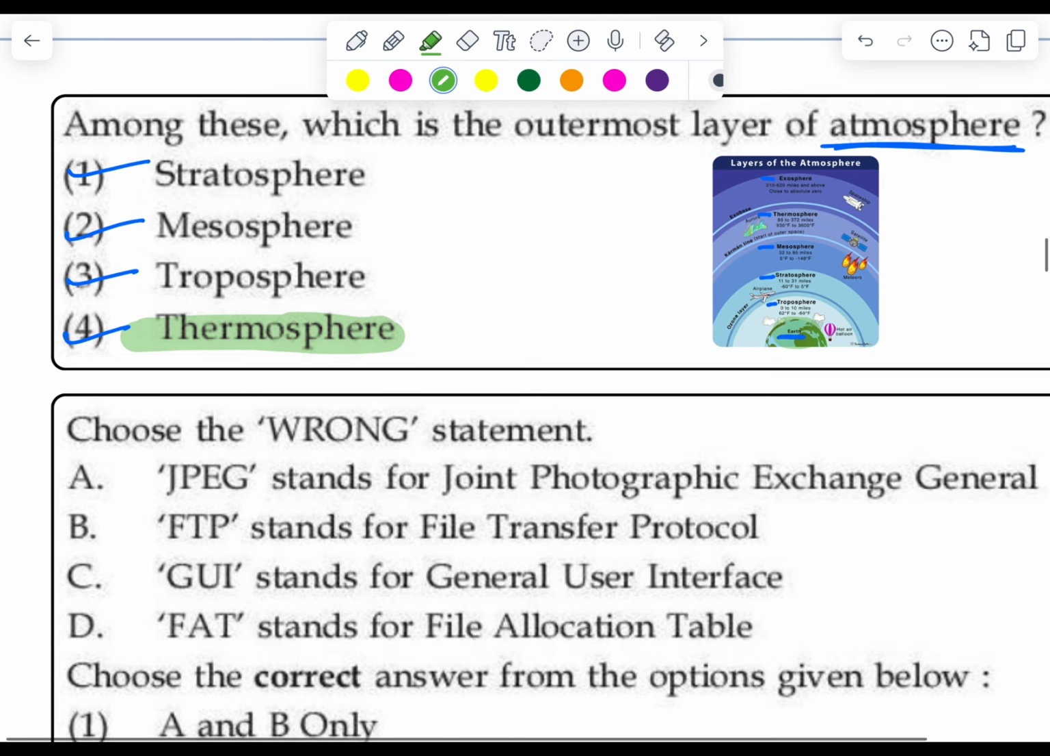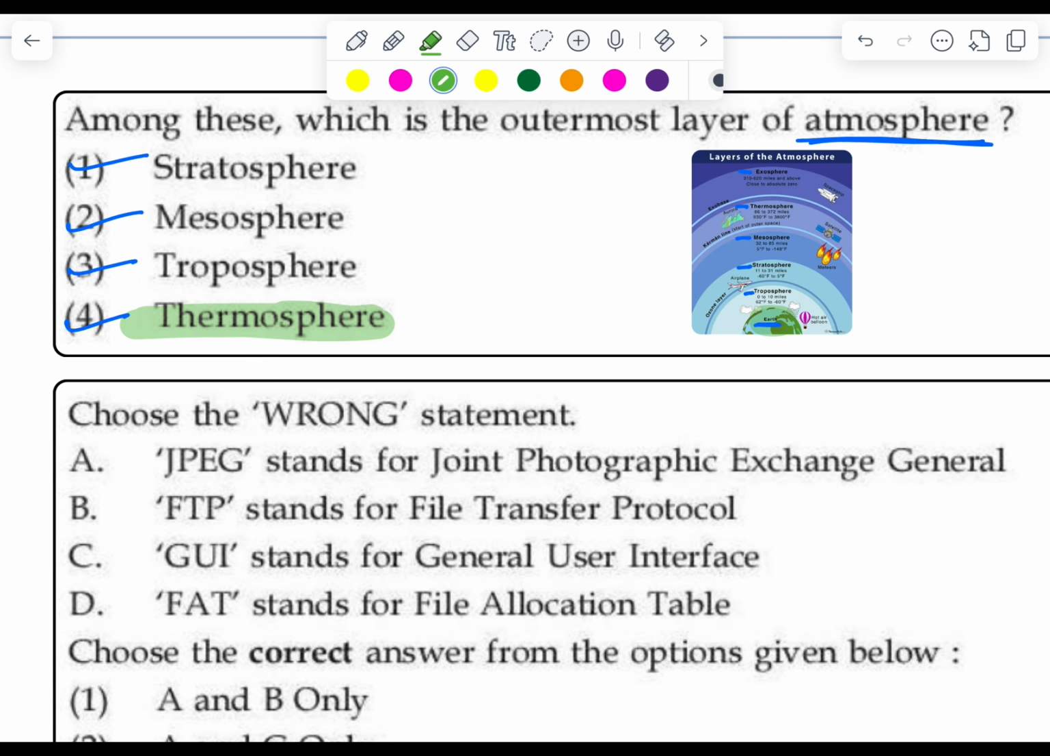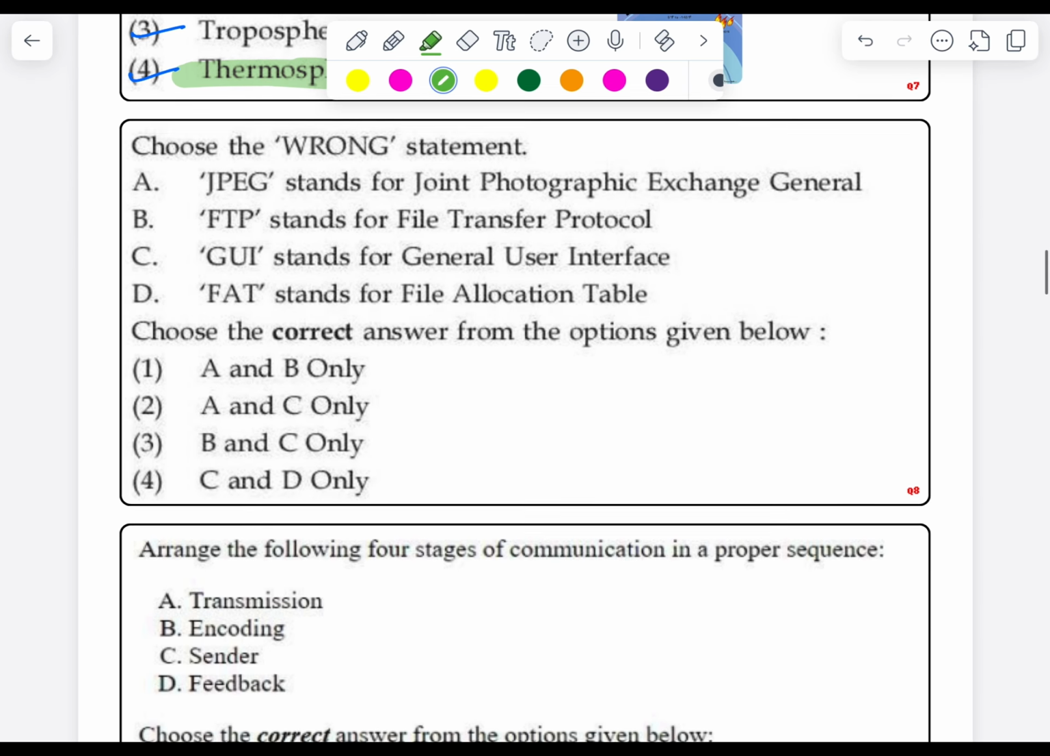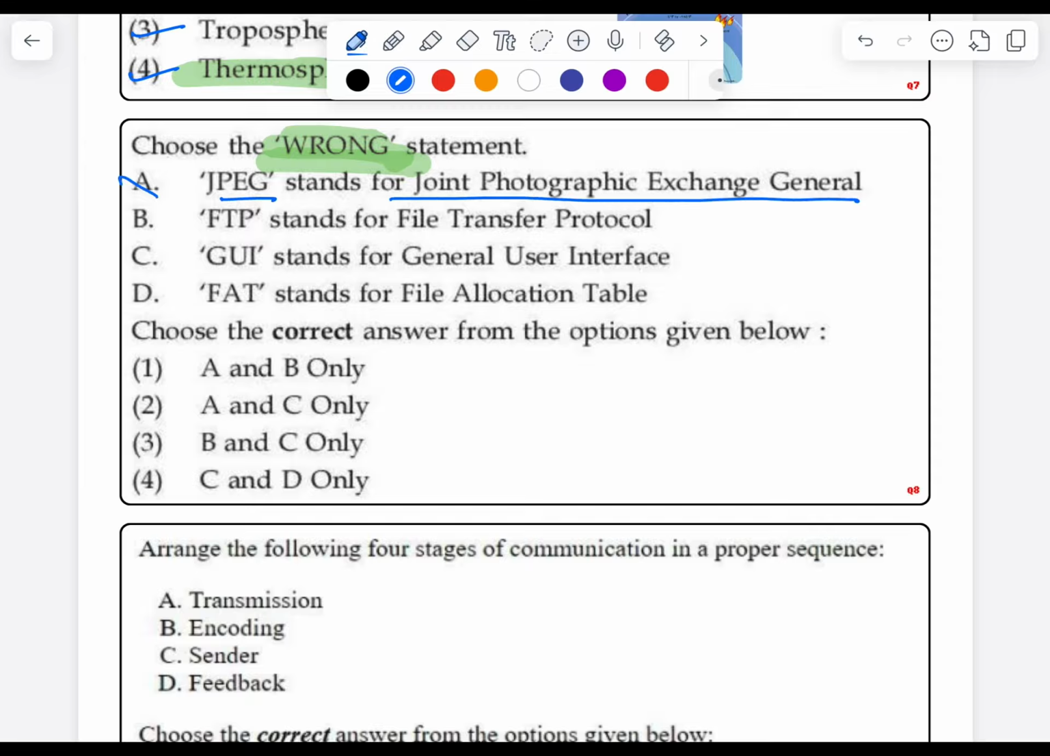Now moving to the next question, question number 8. Choose the wrong statement. First option says JPEG stands for Joint Photographic Exchange General. No, it is an incorrect statement. JPEG stands for Joint Photographic Experts Group.